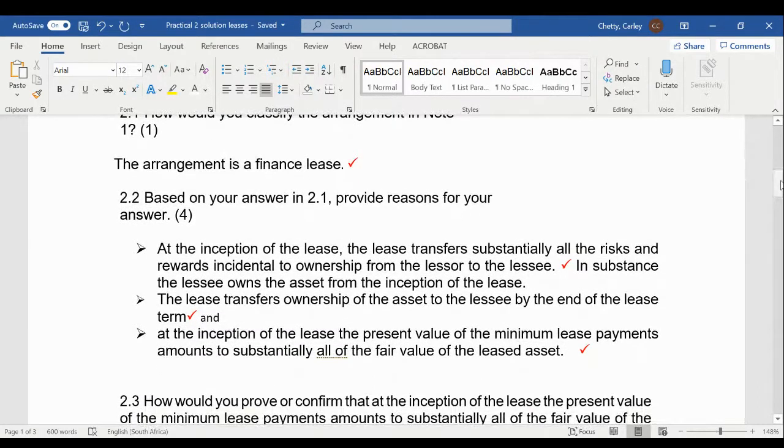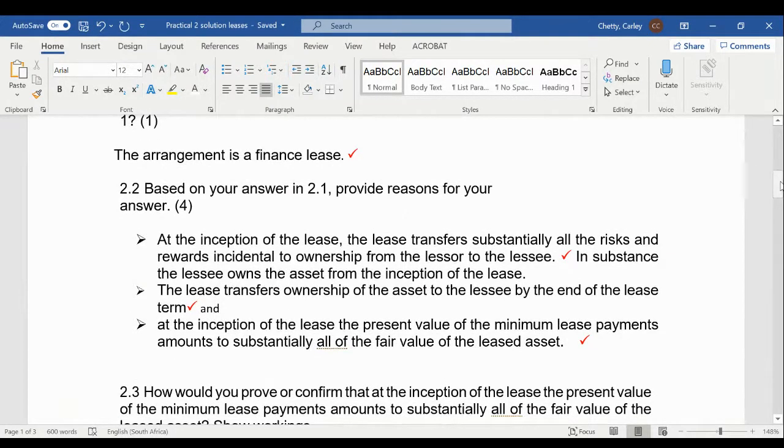Okay, that's not the only requirement met. The lease transfers ownership of the asset to the lessee by the end of the lease term. I've already mentioned that one. Adam is going to buy the asset at the end of the lease term for a small amount of money. They also mention here that at the inception of the lease, the present value of the minimum lease payments amounts to substantially all of the fair value of the lease asset.